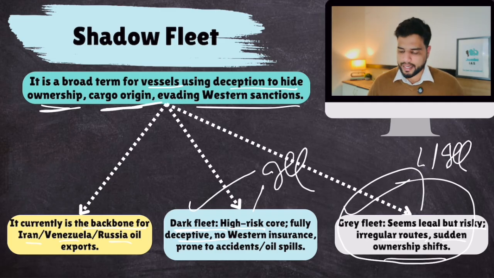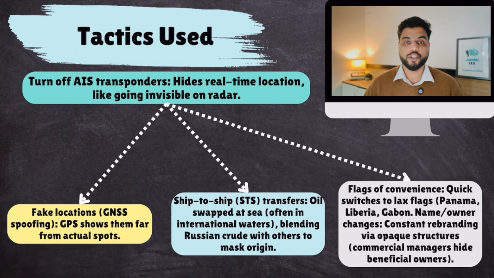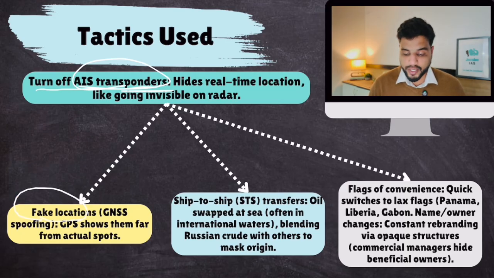Now, the tactics used to remain undetected. First, turn off AIS transponders. The ships and ports are in communication. You turn them off, so you are unable to know their real-time location. They even use GPS spoofing to showcase fake locations. If the ships are being tracked by port authorities, they would fake their location.